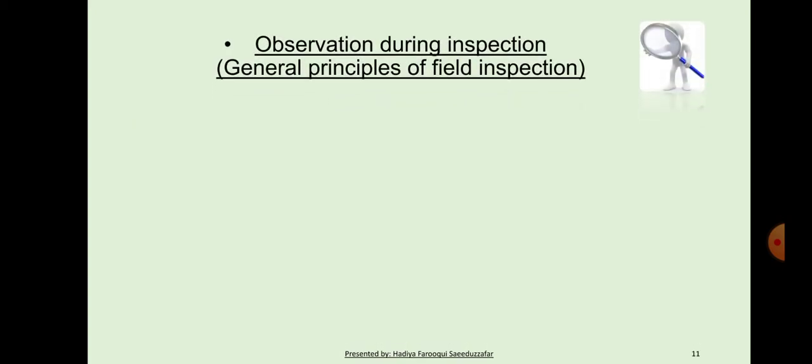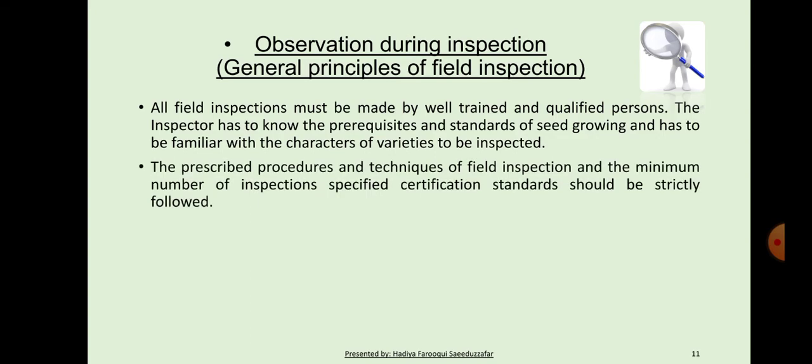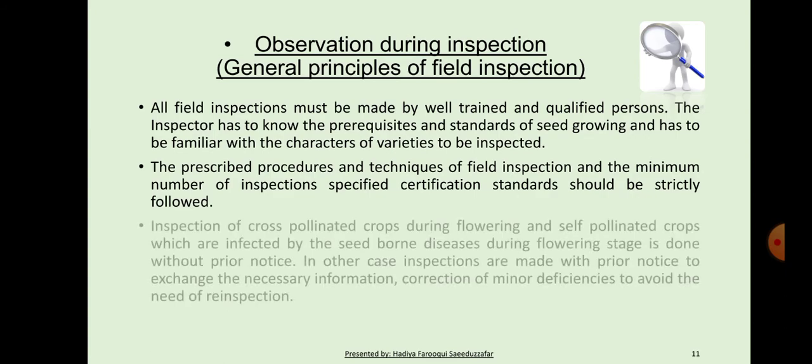Next, observation during inspection. General principle of field inspection. All field inspection must be made by a well-trained and qualified person. The inspector has to know the prerequisites and standards of seed growing and has to be familiar with the characters of the variety to be inspected, the prescribed procedure and technique of field inspection, and the minimum number of inspections specified in certification standard should be strictly followed.